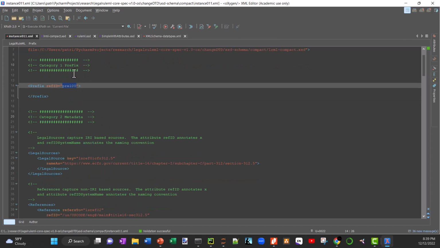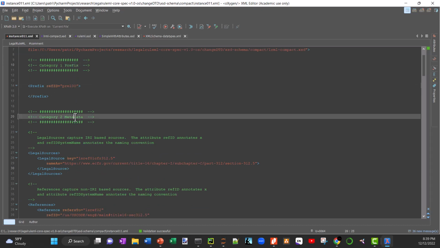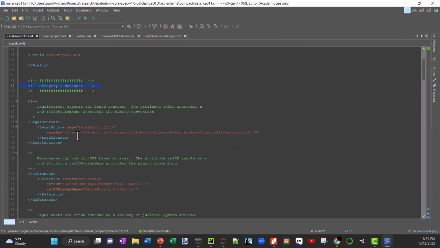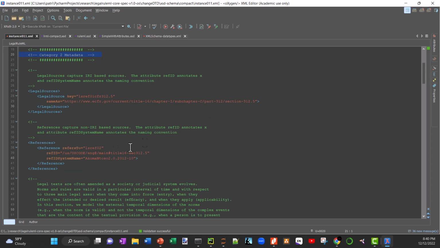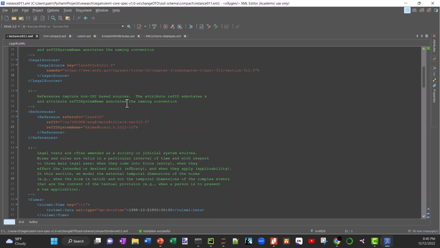But there are three elements. There's the prefix, and there's the metadata. And the metadata has these legal sources in here, which tells you what the actual original legal source is. And then it has these references here, which is a different connotation than these legal sources, which means that they both represent the same thing here, but it's captured as a non-IRI based source, and this is an IRI based source, which is a URL in essence.